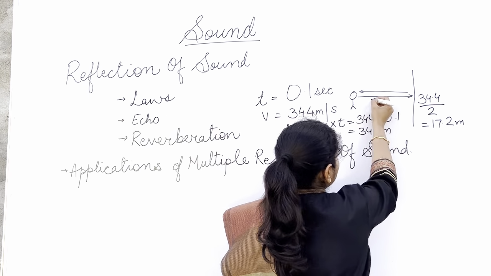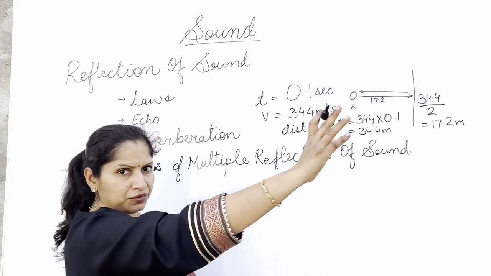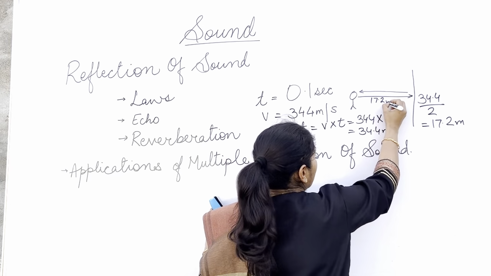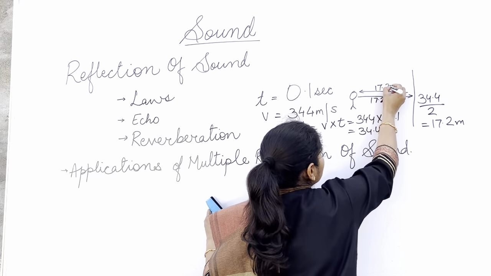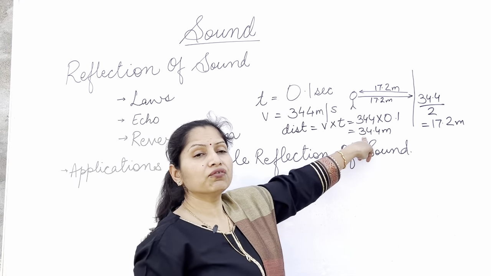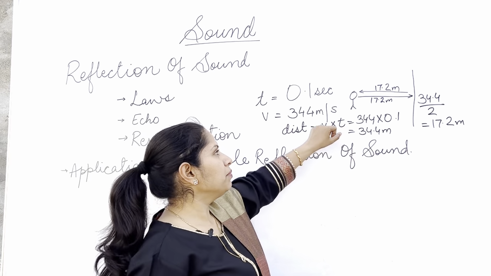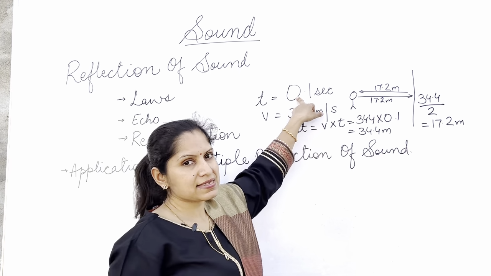Why is this 17.2? Because the sound is going to travel towards that mountain for 17.2 meters and again come back for 17.2 meters, so it will cover a total distance of 34.4 meters.